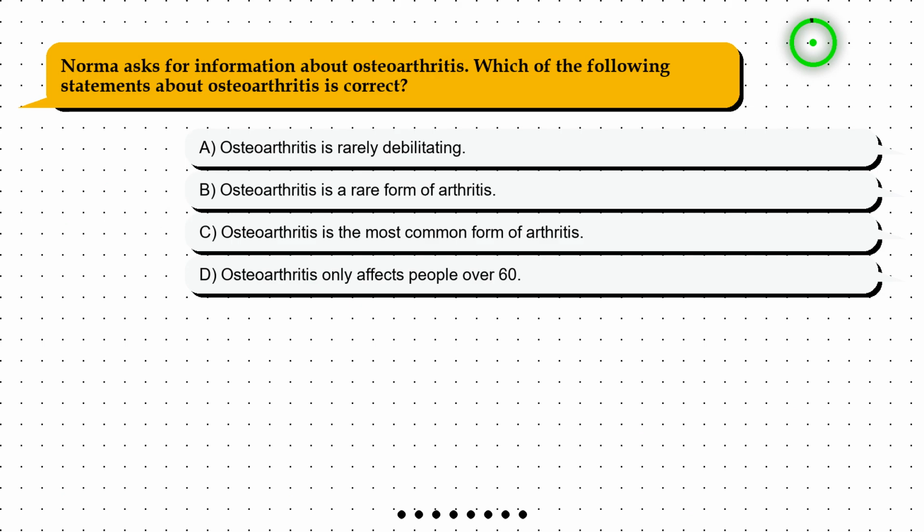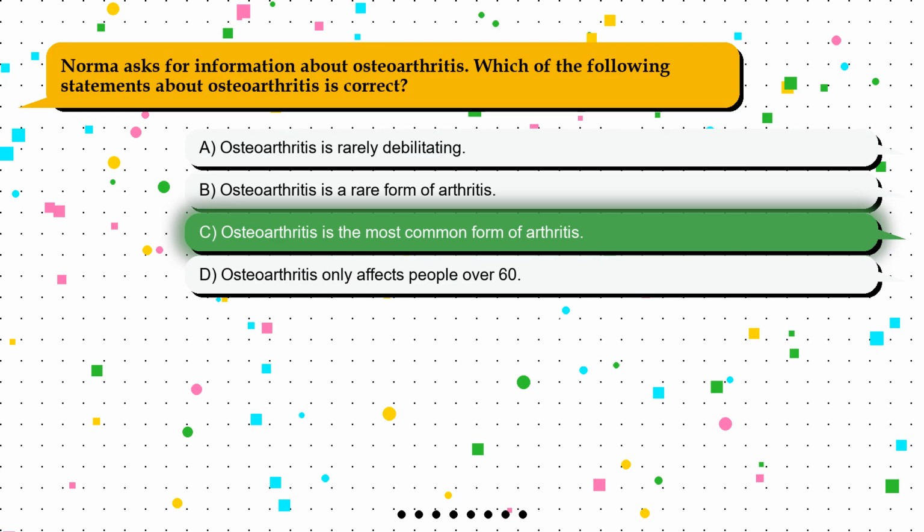Question 7. Norma asks for information about osteoarthritis. Which of the following statements about osteoarthritis is correct? Option A. Osteoarthritis is rarely debilitating. Option B. Osteoarthritis is a rare form of arthritis. Option C. Osteoarthritis is the most common form of arthritis. Option D. Osteoarthritis only affects people over 60.